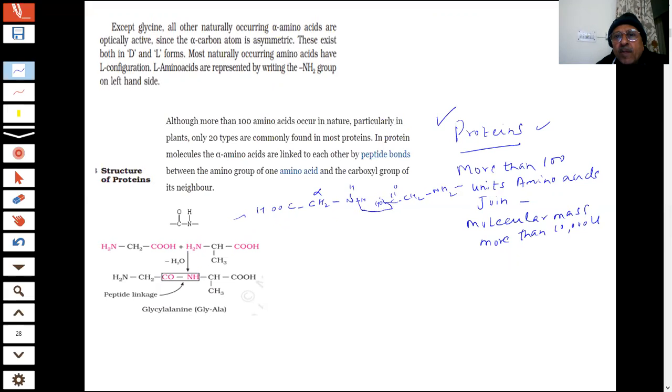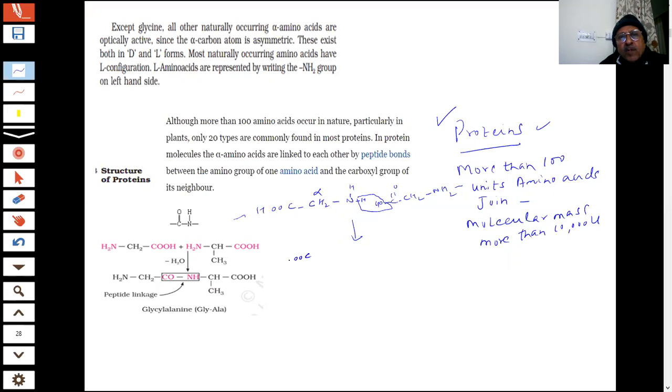Here they will combine: this H and OH is lost. What will happen? These two amino acids are joining through which bond? What happens now?